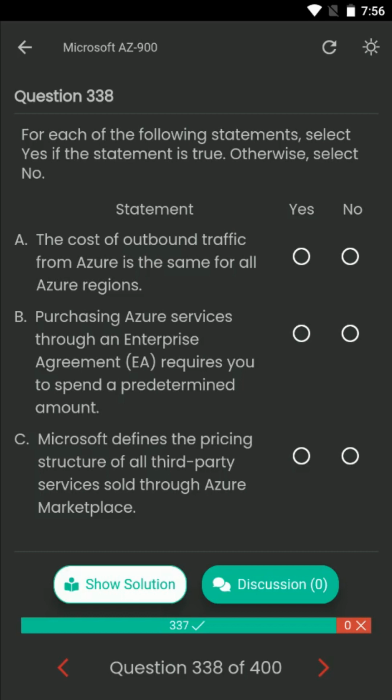The correct answers are Statement A, no. Statement B, yes. Statement C, yes.